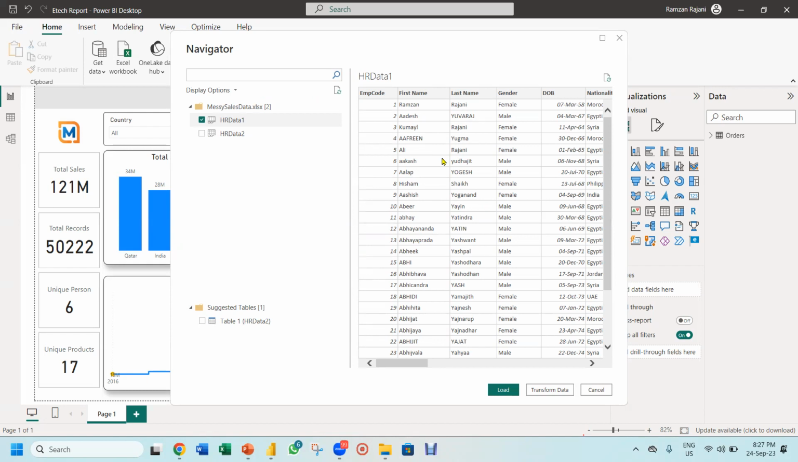In Excel, how do you combine? You use the concatenate formula, correct? If you want to make the first character capital, we use the proper formula. Now here, there is no formula. Everything is on click. I will show you. So now I will not load the data, I will transform the data.